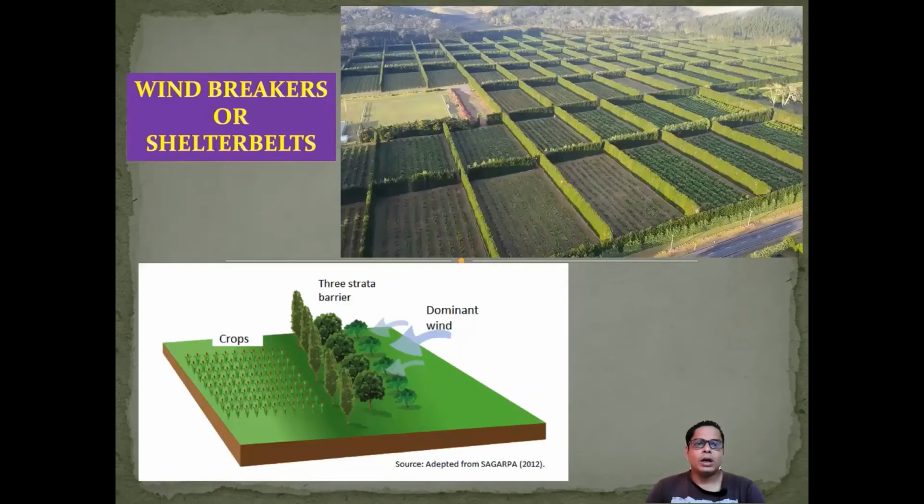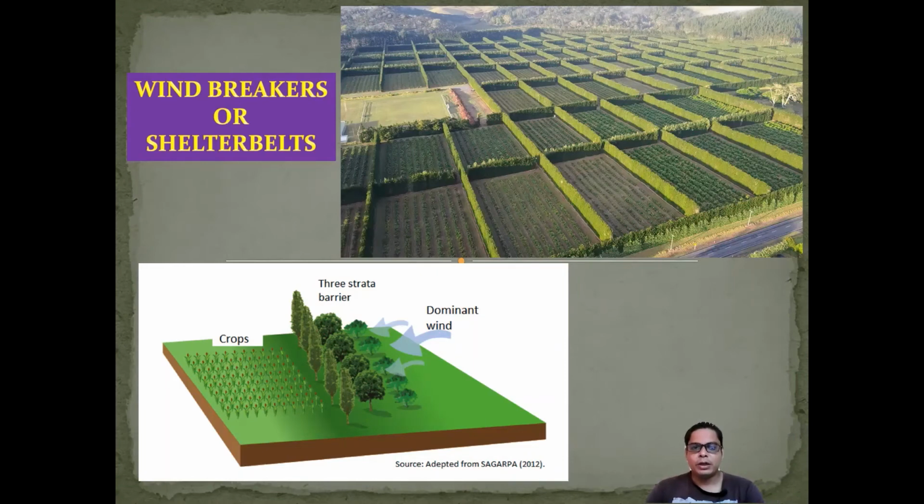Then come to the wind breakers or the shelter belts. Shelter belts are widely followed in areas where the wind is flowing at a high speed. In my background, you can see that the land is divided into segments. Barriers are created by using plants, and these plants can decrease the velocity of the winds. If wind velocity decreases, soil erosion or topsoil erosion will be less, and we can maintain our soil fertility.